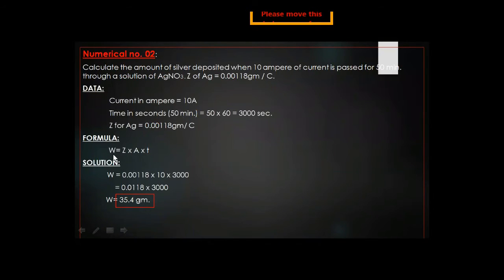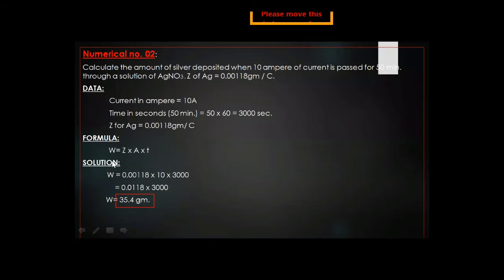What is the Faraday's first law formula? W is equal to Z multiplied by A multiplied by T. W is the amount of substance. And Z is the electrochemical equivalent. A is the current in ampere. T is the time in seconds. So all these values are given in the data. So we are applying the formula.